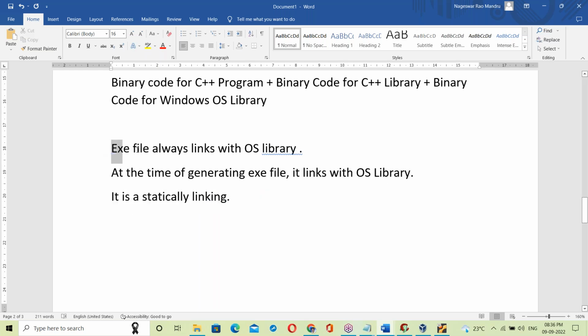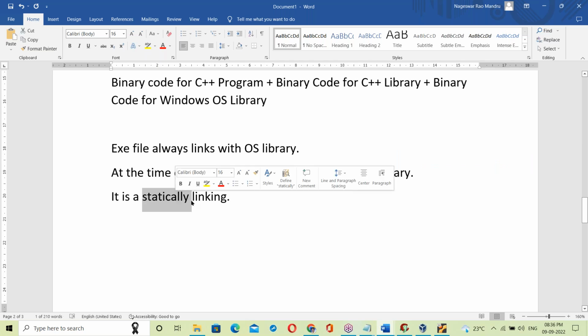See, an exe file always links with the OS library. At the time of generating the exe file itself, the linking happens. It is static linking. Statically means fixed.